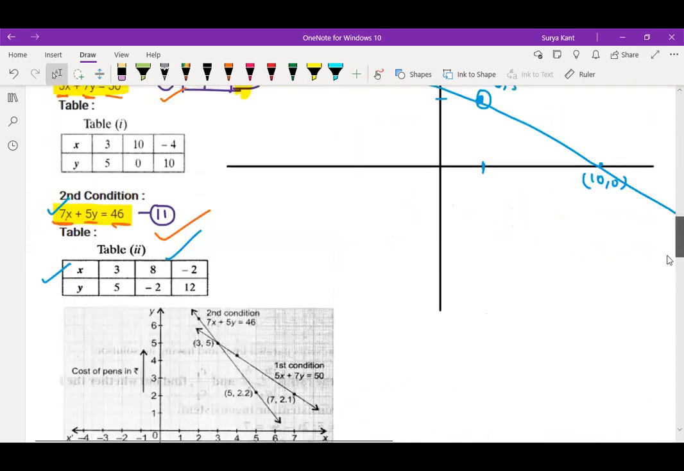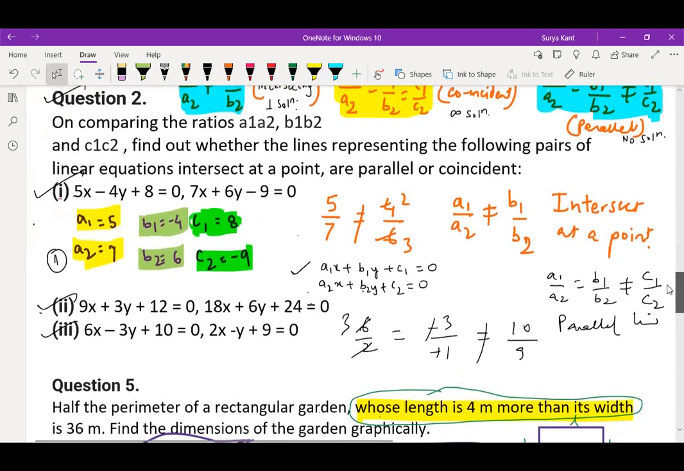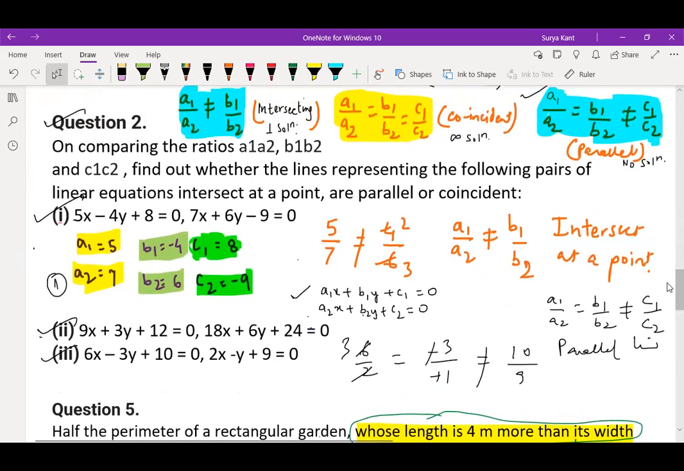See here, what they're asking in the question is, by comparing, you should tell which type of lines these are representing, whether intersecting, coincident or parallel lines. You can compare and tell, children, because last time I told you, if A1 by A2 is not equal to B1 by B2, then it's intersecting. If A1 by A2 is equal to B1 by B2 is equal to C1 by C2, then coincident. If A1 by A2 is equal to B1 by B2 and not equal to C1 by C2, that is your parallel lines. So you can compare and tell, children. Question number 2, there is nothing in this.